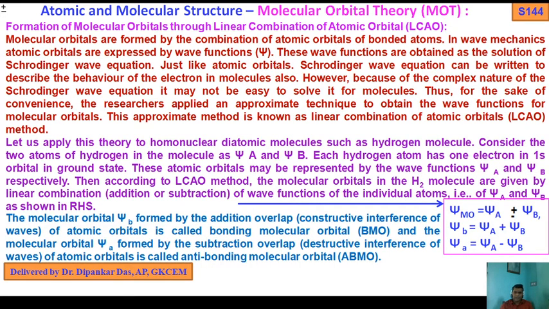So psi A is nothing but psi A plus psi B, which is the bonding MO, and psi A minus psi B, which is the anti-bonding MO. Small b stands for bonding and small a stands for anti-bonding. So psi A minus psi B, that is through subtraction overlap, and the other is addition overlap. Then we get bonding MO and anti-bonding MO. Next.